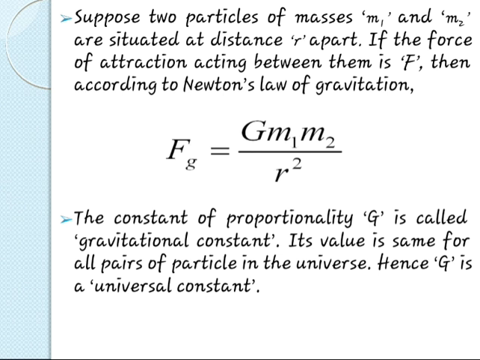Suppose two particles of mass m1 and m2 are situated at a distance r apart. If the force of attraction acting between them is F, then according to Newton's law of gravitation, F is equal to G times m1 times m2, the whole divided by r squared. The constant of proportionality G is called the gravitational constant. Its value is the same for all pairs of particles in the universe. Hence, G is known as the universal constant.